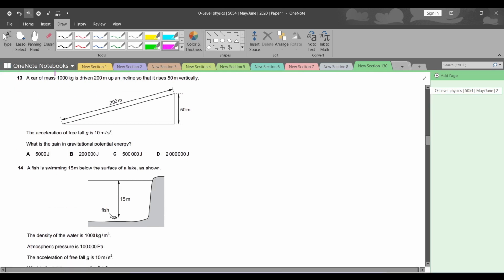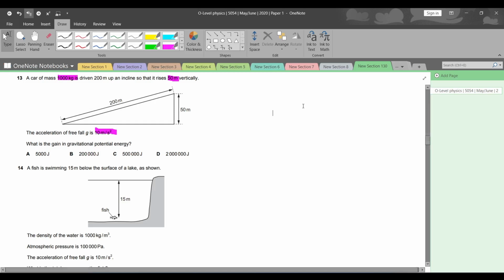Question number 13. A car of mass 1000 kilograms is driven 200 meters up an incline so that it rises 50 meters vertically. The acceleration of free fall g is 10 meters per second square. What is the gain in gravitational potential energy? Gravitational potential energy का हमसे पूछ लिया. Gravitational potential energy के लिए हम कौन सा distance लेते हैं?